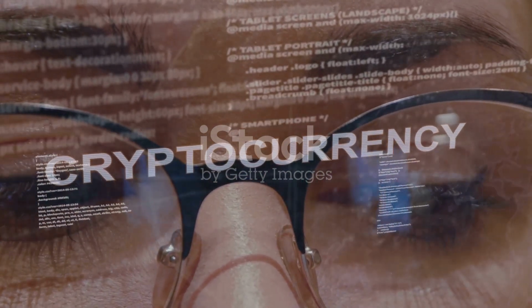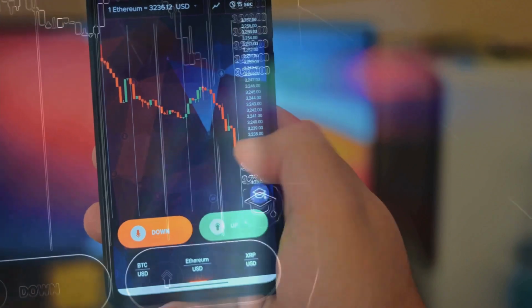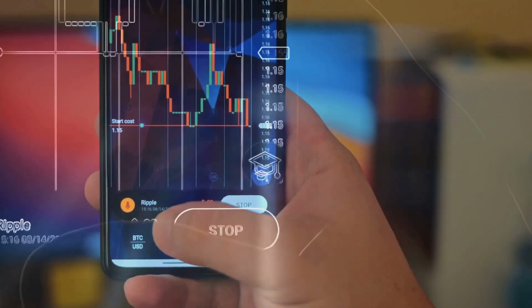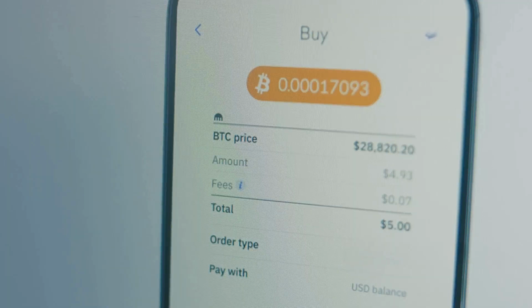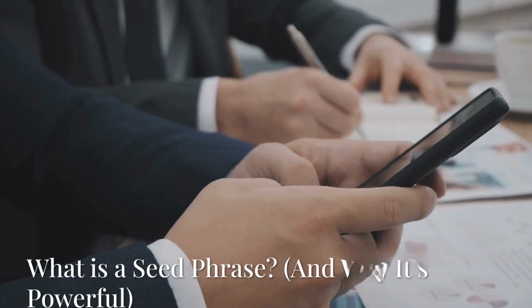This is a super important question because transferring crypto, especially when dealing with seed phrases, requires a lot of care. So let's break it down step by step, making sure you understand the why behind each action.